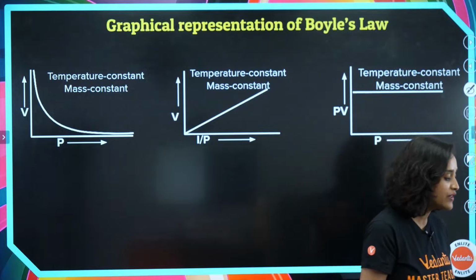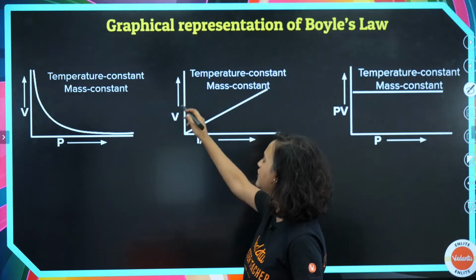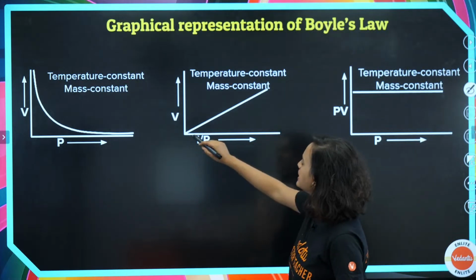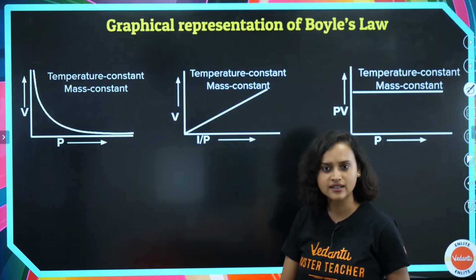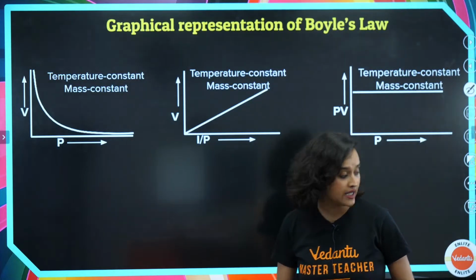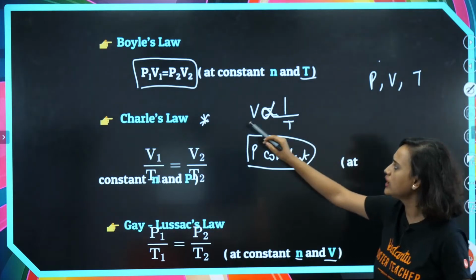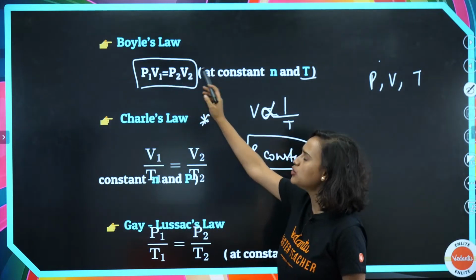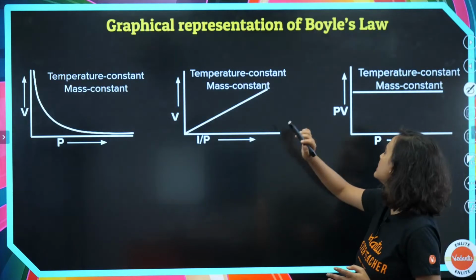Anyway, now moving on to the second graph. We can also take 1 by P and volume. Here we see that the line is absolutely straight. Why do we see that? Take a look at it. P1 V1 is equal to P2 V2, right? Because of this, we can see this here.